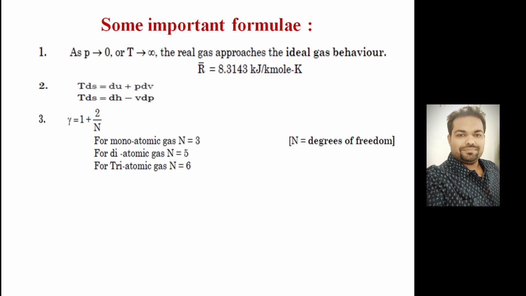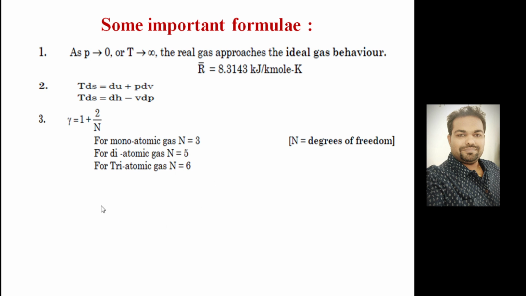If you put n is equal to 5, you will get gamma is equal to 1.4. So the 1.4 value is for diatomic gas. It may be O2, oxygen, nitrogen, whatever gas you consider which has two atoms. You can write gamma is equal to 1.4.